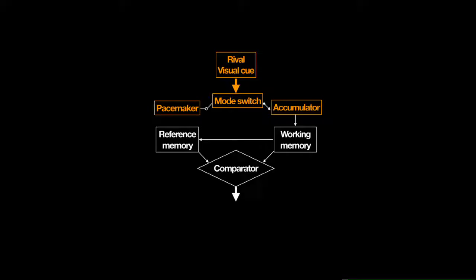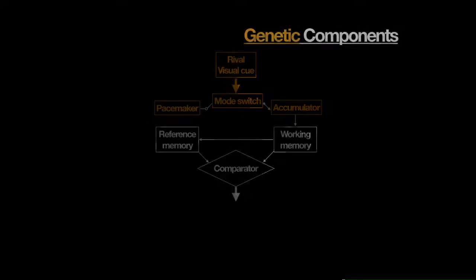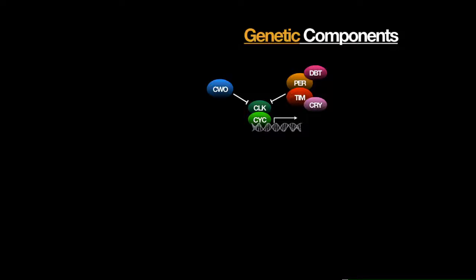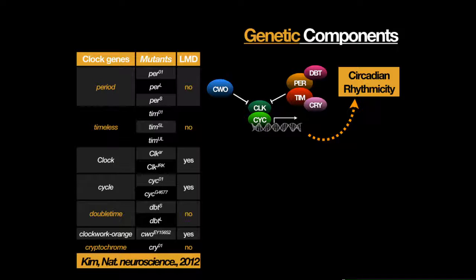So where are the pacemaker neurons and where are the accumulator neurons? I tried some genetics. Thanks to the chronobiologists, we know that the clock, cycle, period, timeless feedback loop regulates the circadian rhythm. I tested all the mutants of the flies, and surprisingly, what I found is that when period and timeless are mutated, the LMD just disappeared. But the clock and cycle mutants still show the LMD.